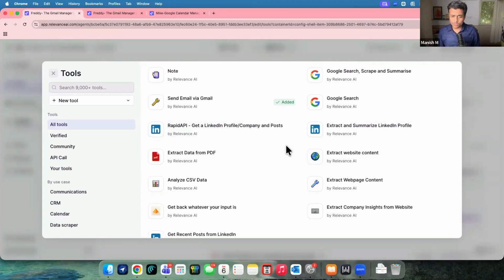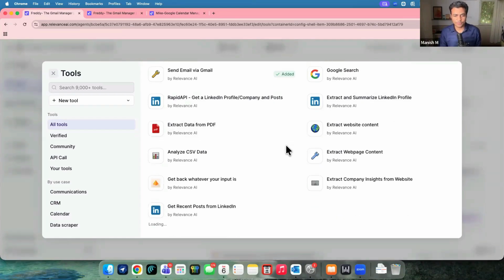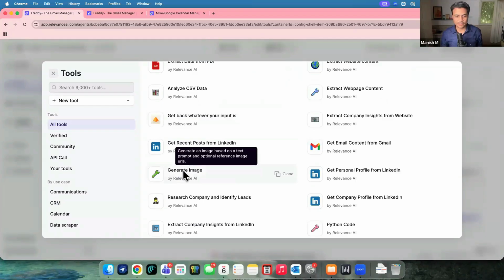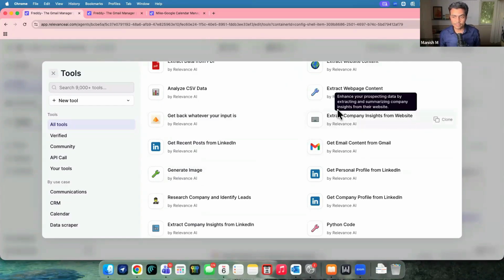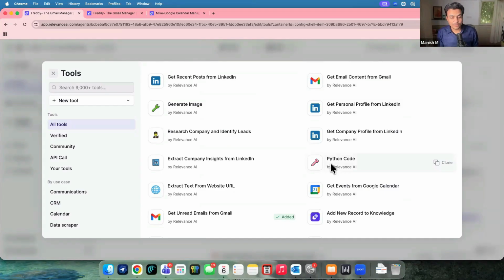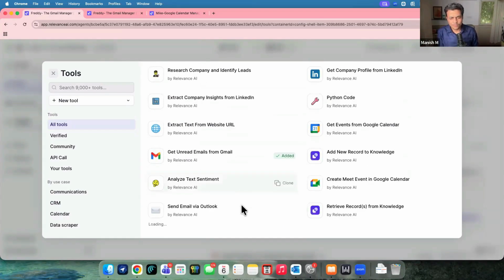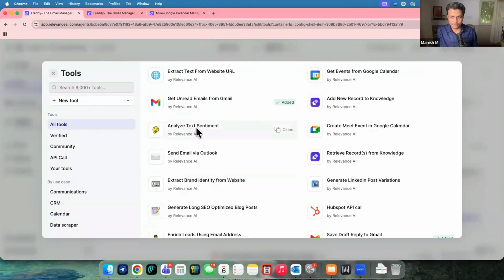So plenty of good tools are available over here for the agent to work, not just the applications or the API part. See here, generate image is given by Relevance itself. Get email, extract company insight from website. This is also given by Relevance itself. So this makes it a little differentiating point. So when we go for raw agent building on Anytone, you have to think of everything. Here, Relevance said, okay, we took care of all of these things. You can even run Python code over here or JavaScript over here. Extract text from website URL. Plenty of tools are being built by Relevance themselves.